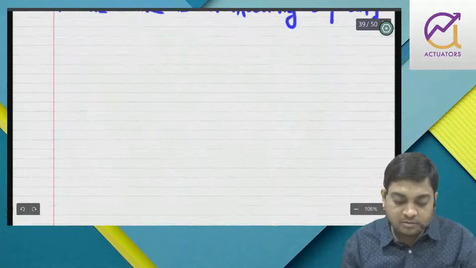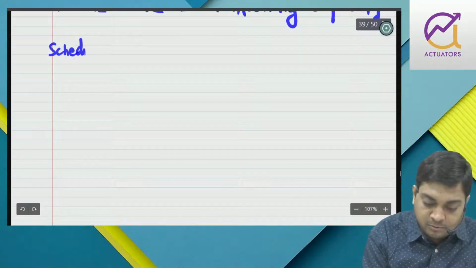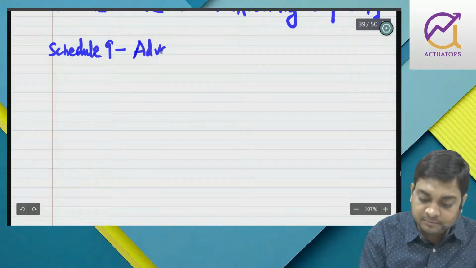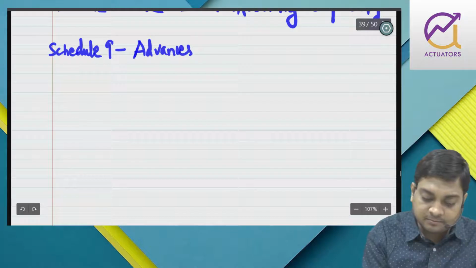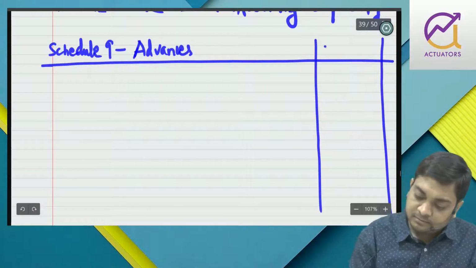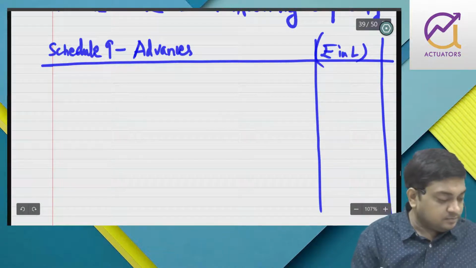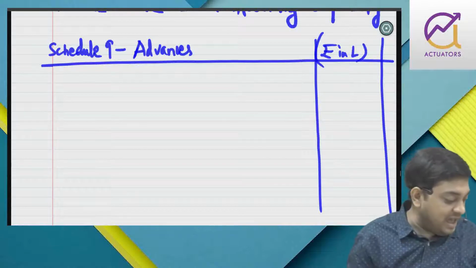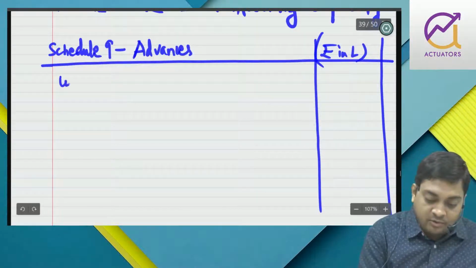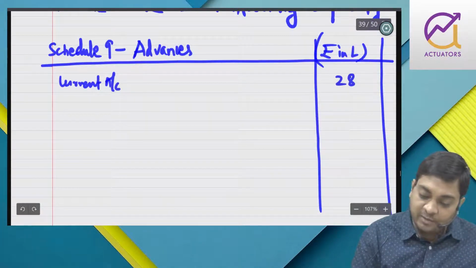So now we are going to prepare schedule 9. Right, schedule 9: we have current account, that is 28.